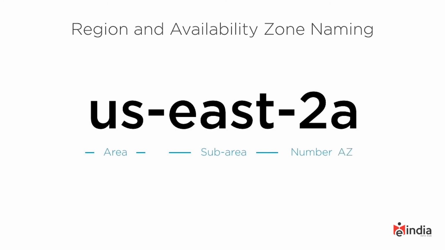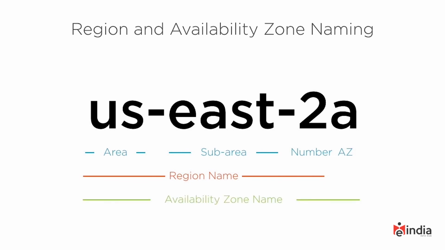And then we have a letter designating the availability zone. If we look at a small segment of this, here's how we get the region name. The region name in this case would be US East 2, which is located in Ohio. But if we want the full availability zone name, we would have US East 2A. And if we had other availability zones, they would be 2B or 2C.